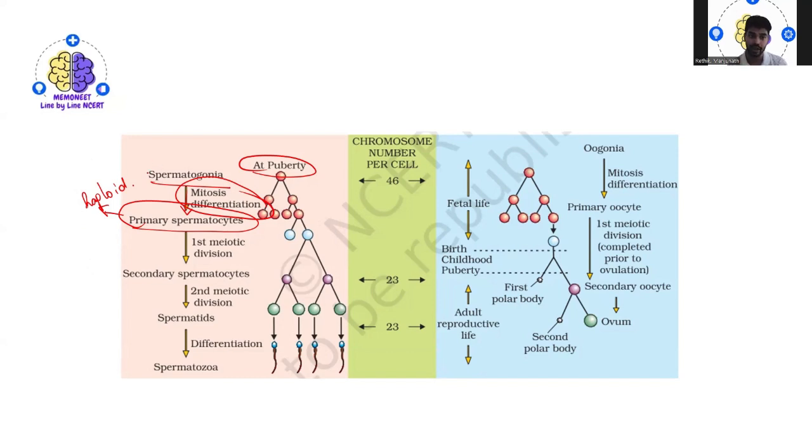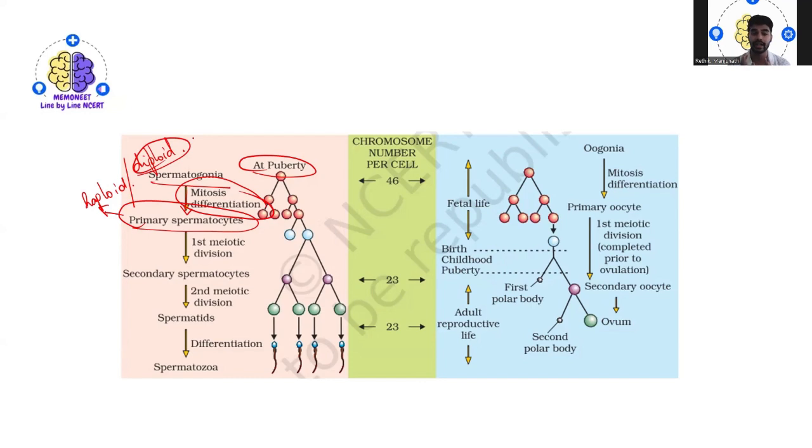So after mitotic division, the primary spermatocyte will be in what condition, haploid or diploid? Just think of it. It will be in the diploid condition.